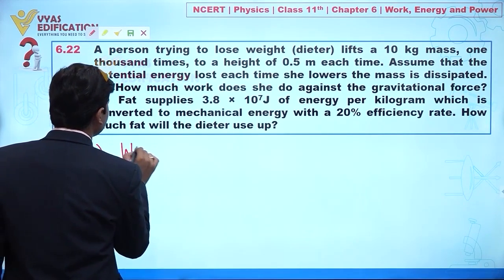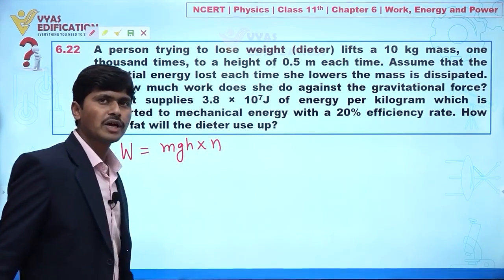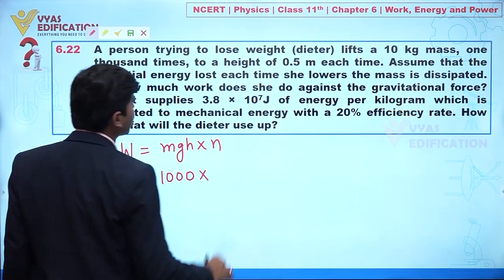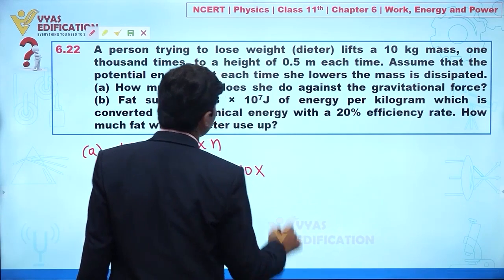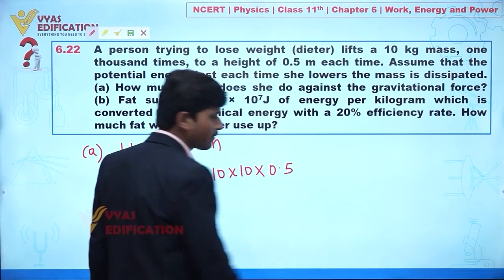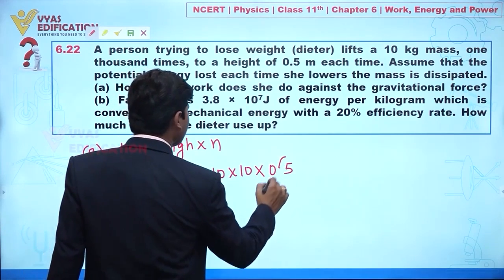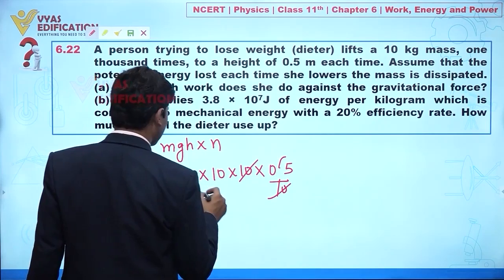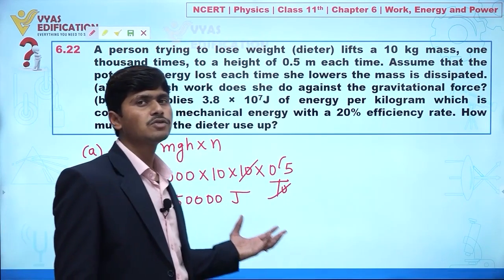So directly we can see work done is given by mgh, and because she is lifting 1000 times, I can say this is n multiply mgh. So we can say 1000 multiply mass 10 kilogram, value of g we have 10, and h is 0.5. So from here the 10 and 10 cancel out, and this is 50,000. So the total amount of work she is doing is 50,000 joule.